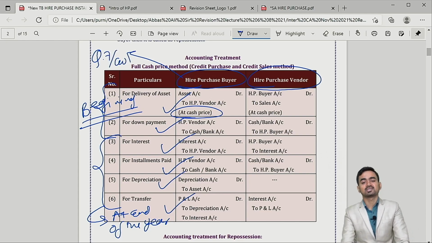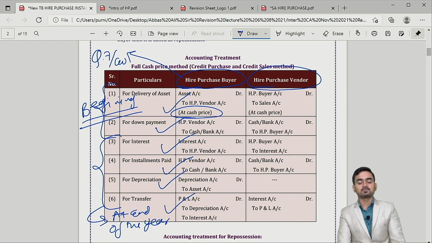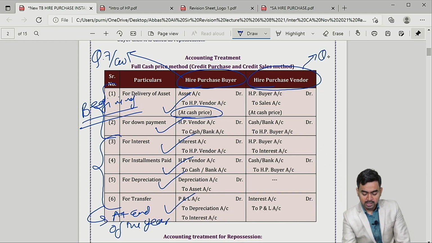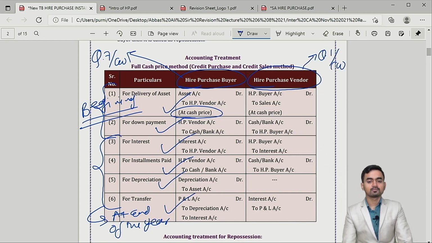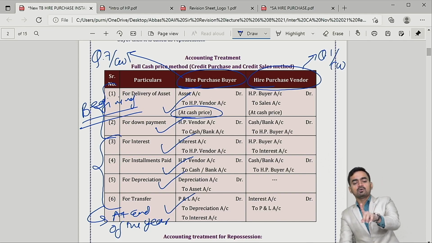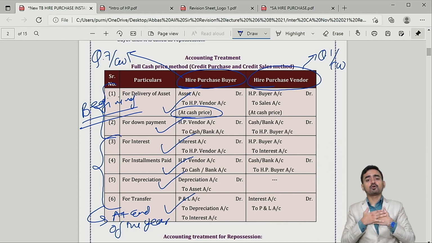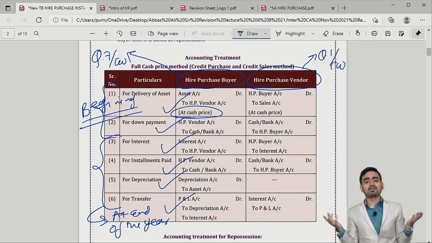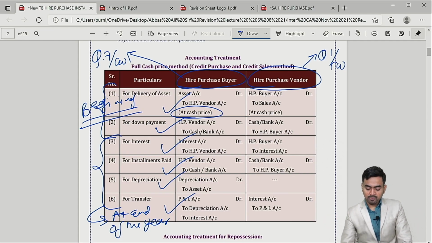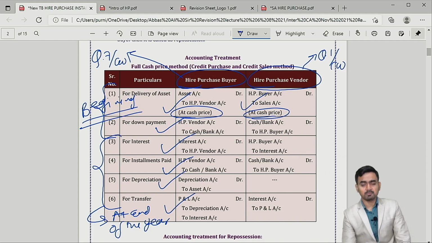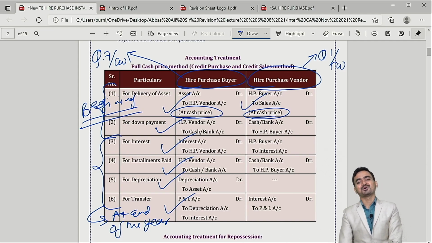Okay, Dobson's Limited. Now what about HP vendor? For this you can refer question number 1 of classwork. Now here think from my point of view. Now I am the vendor, I will sell machinery to you, so from my point of view it is goods. So I will pass a normal sales entry, that is buyer to sales. So my first entry would be buyer to sales at cash price. What is the meaning of cash price? Cost of the asset, we have already discussed.